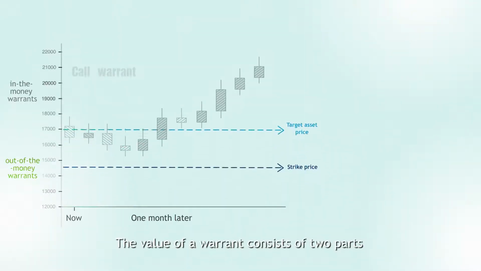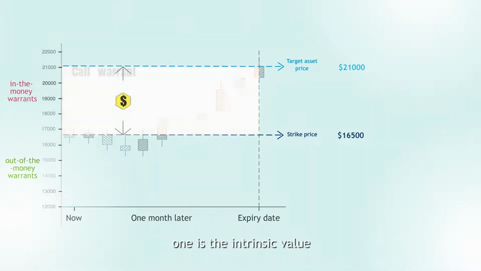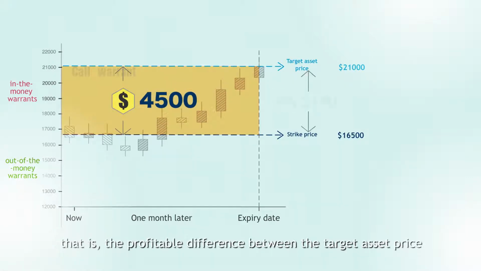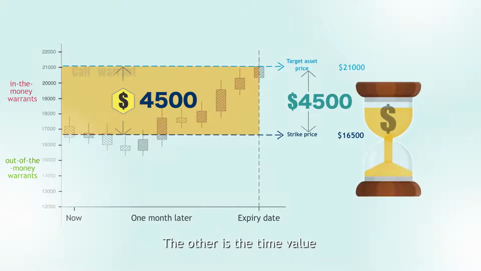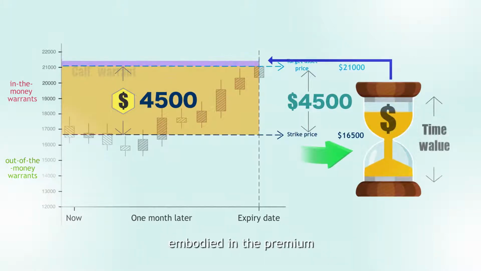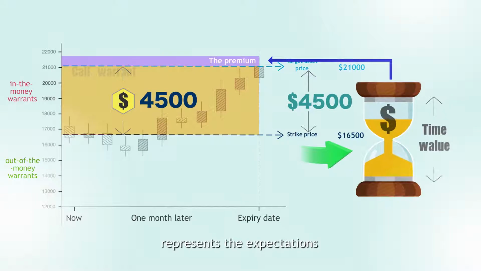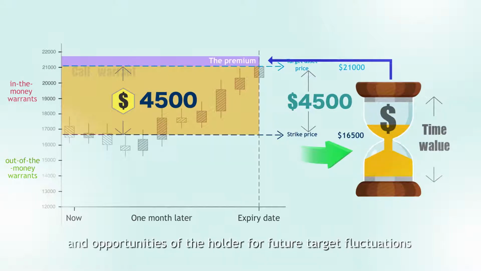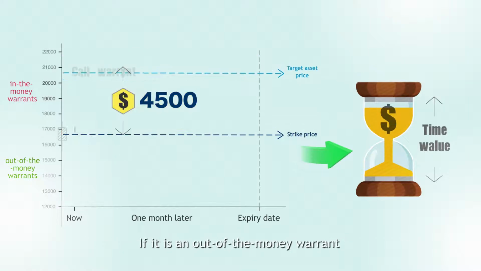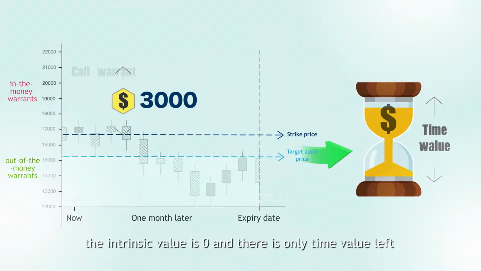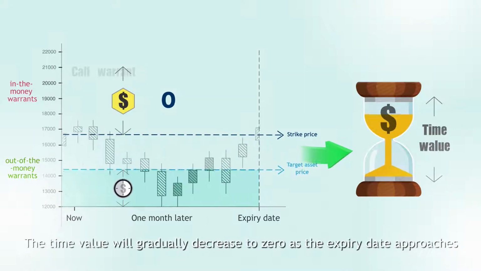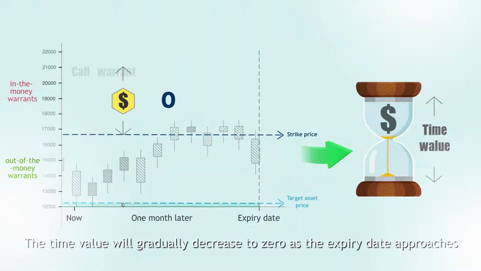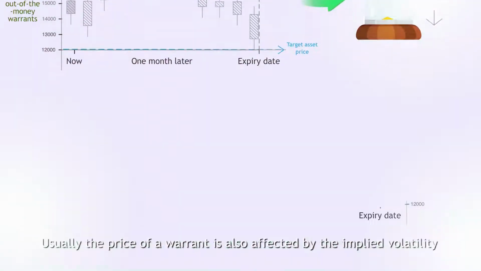The value of a warrant consists of 2 parts. One is the intrinsic value, that is, the profitable difference between the target asset price and the strike price at the time of exercise. The other is the time value, embodied in the premium, which represents the expectations and opportunities of the holder for future target fluctuations. If it is an out-of-the-money warrant, the intrinsic value is 0, and there is only time value left, which is the possibility of future profit. The time value will gradually decrease to 0 as the expiry date approaches.